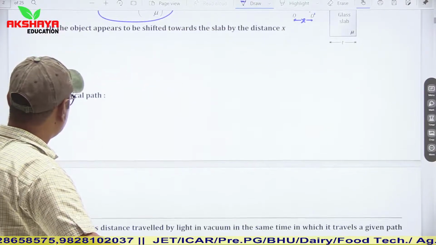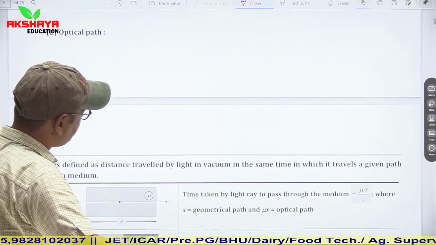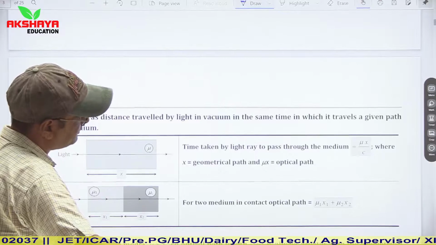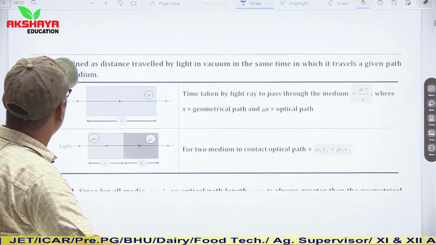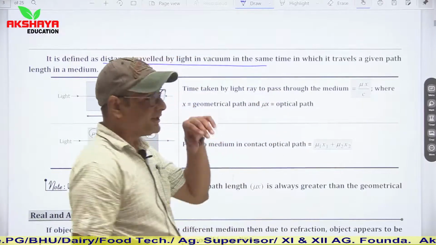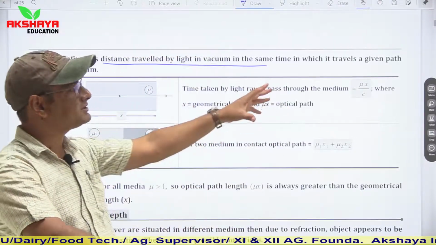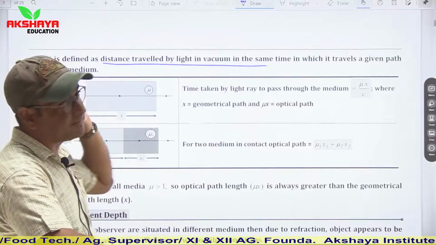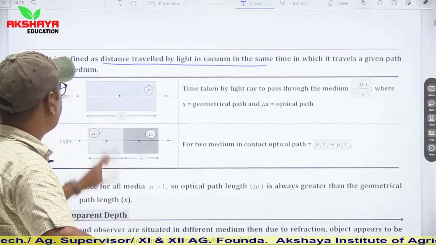Now see optical path. Optical path is defined as the distance traveled by light in vacuum in the same time in which it travels a given path in any medium. So it is defined as optical length.